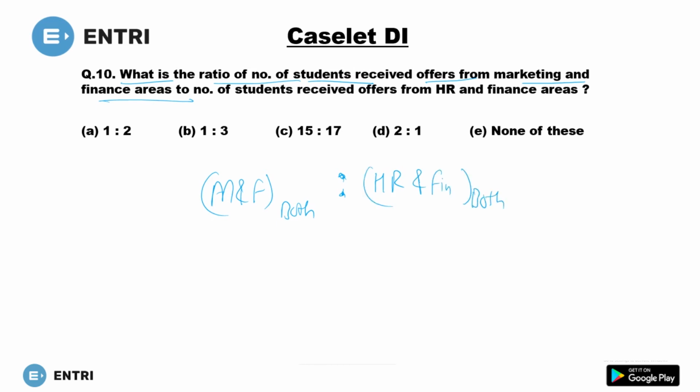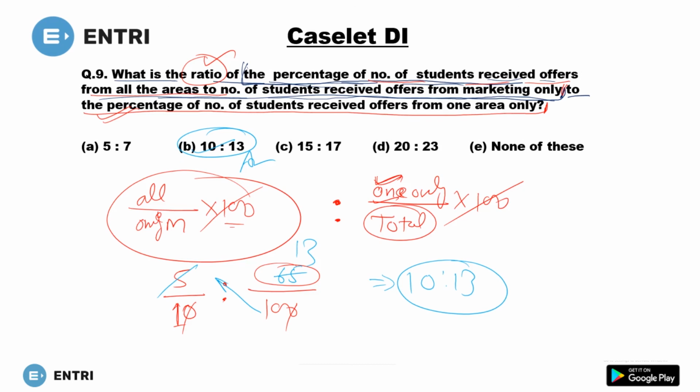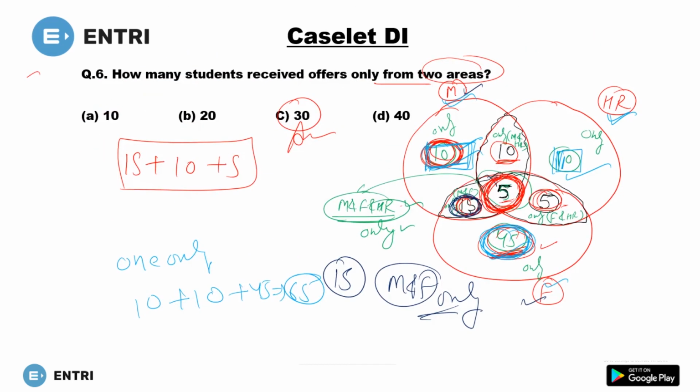Then you have to find marketing and finance both and HR and finance both. Now, marketing and finance both. So what area will be in marketing and finance both? Marketing and finance. So this whole area will be in marketing and finance both. If he had asked you marketing and finance only, then you would have written it as 15.